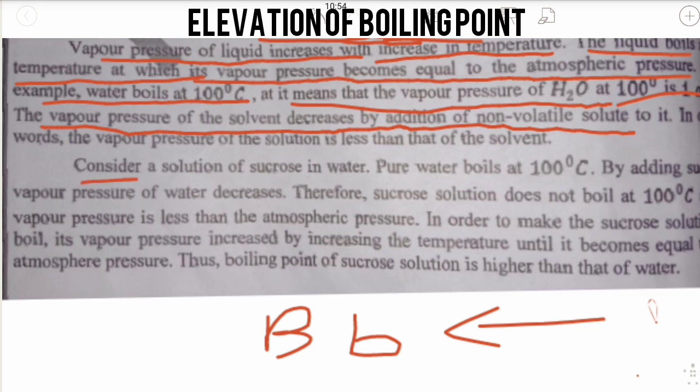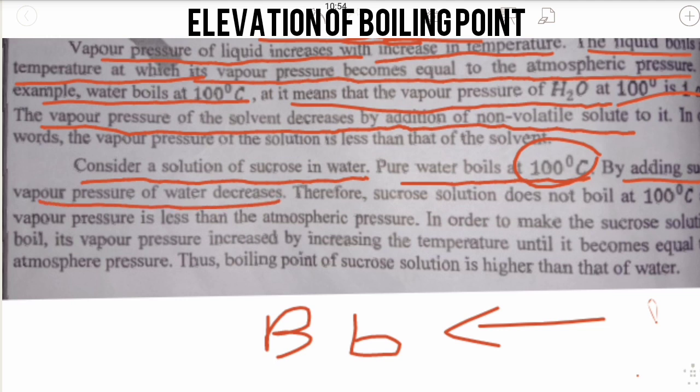Consider a solution of sucrose in water. Pure water boils at 100 degrees Celsius. By adding sucrose, the vapor pressure of water decreases. Therefore, the sucrose solution does not boil at 100 degrees Celsius.